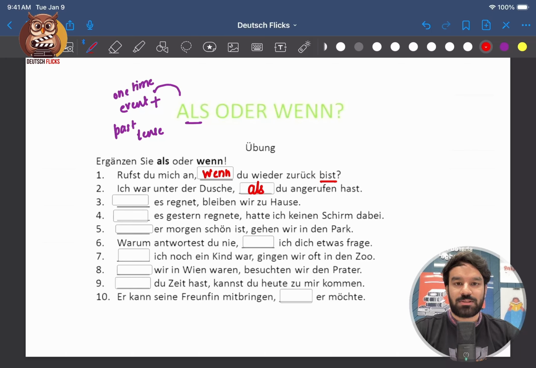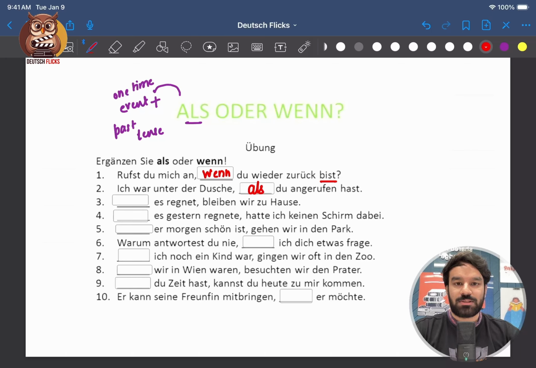So we will go with als. 3. Es regnet. It rains. Present tense. We will go ahead with when. Wenn es regnet, when it rains, bleiben wir zu Hause. We stay at home. So it's like repeated or recursive thing. Whenever it rains, we stay at home, we never go outside.